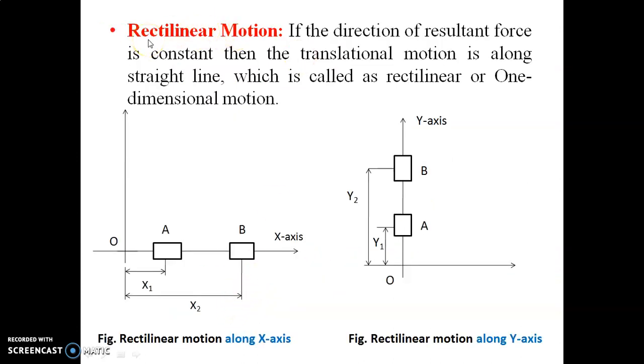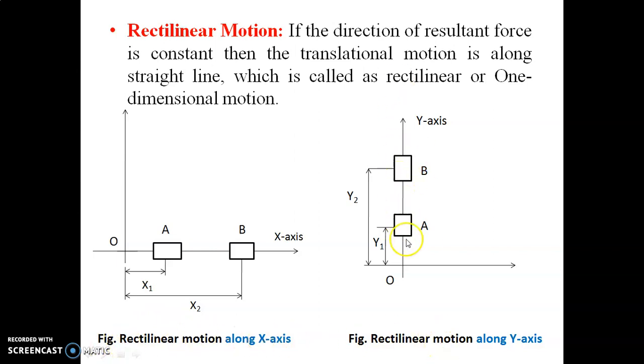Let us try to understand what we mean by rectilinear motion. Rectilinear motion can be considered in two parts. The first part is rectilinear motion along the x-axis, and the second is rectilinear motion along the y-axis. The net force acting upon the body is called the resultant force. If the resultant force is constant, then translational motion takes place along a straight line. That straight line may be a horizontal line or a vertical line like the y-axis. If the motion is taking place along a horizontal line, then it can be called rectilinear motion along the x-axis.